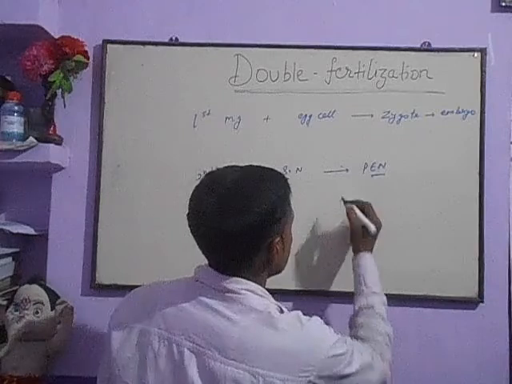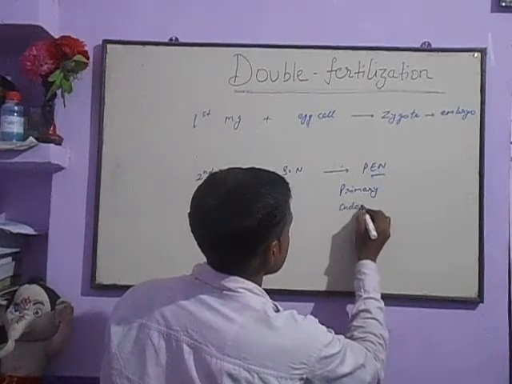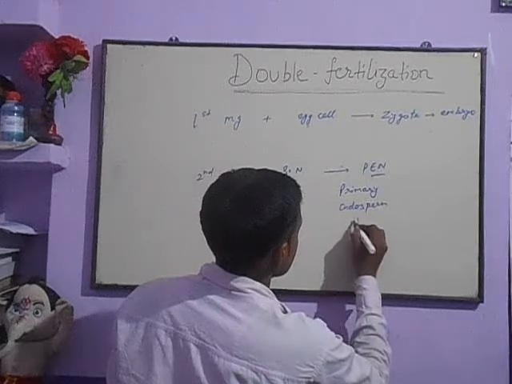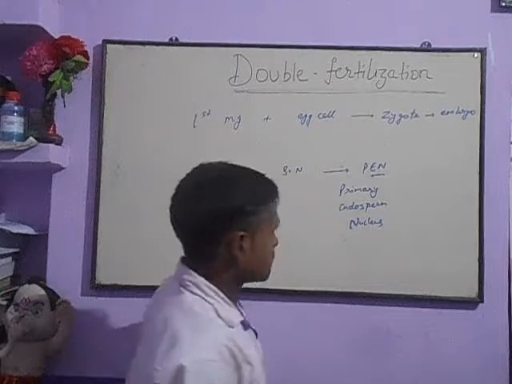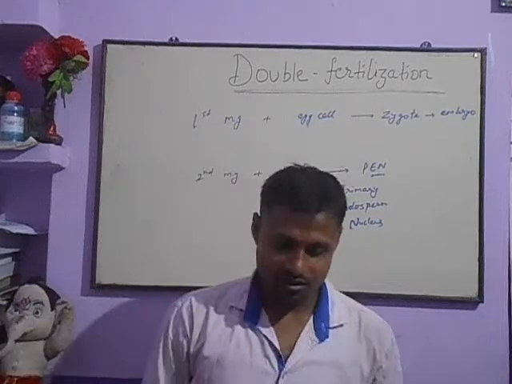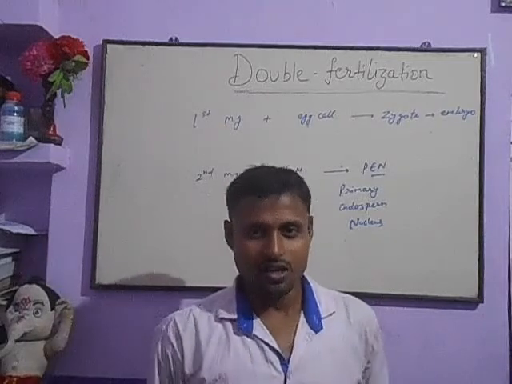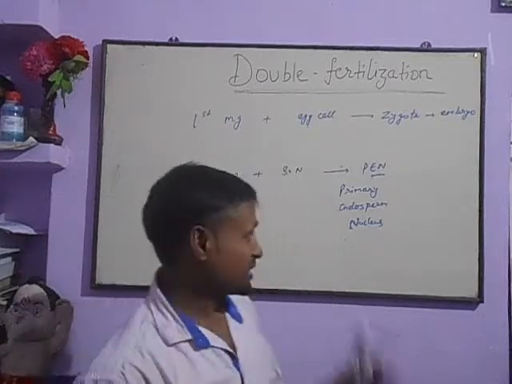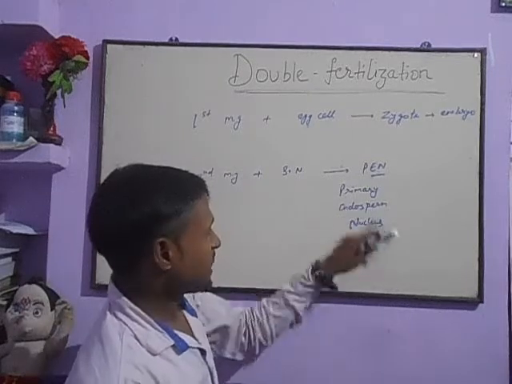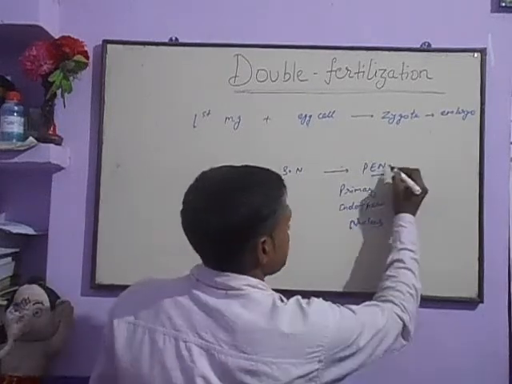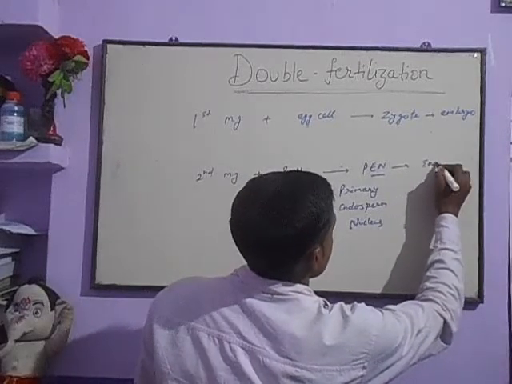Another thing, that is primary endosperm nucleus. Students are understanding that. Every student has a pen to write something, but it is not that pen. It is PEN, which stands for primary endosperm nucleus, and later on it will develop into the endosperm.